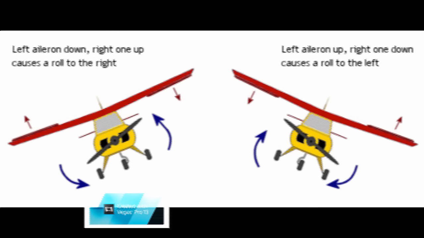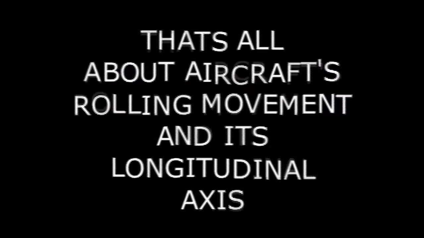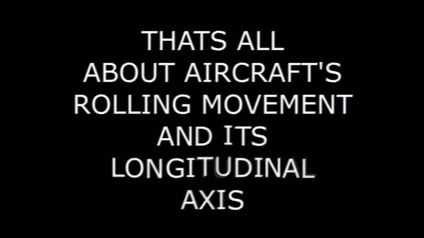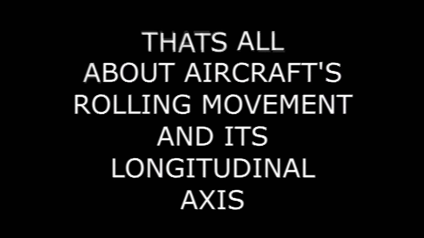When the aircraft rolls to the right, the left aileron will go down and the right one will go up. And then when the aircraft rolls to the left, the left aileron will go up and the right one will go down. That's all about the aircraft's rolling movement and its longitudinal axis.